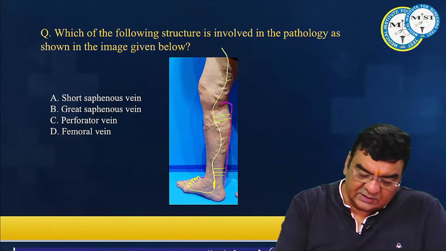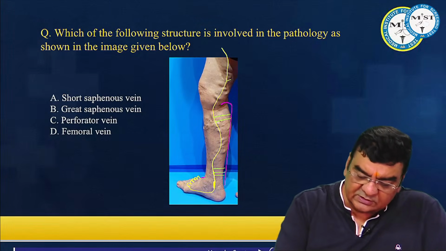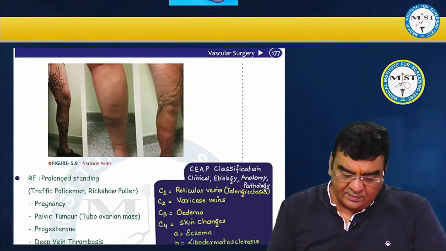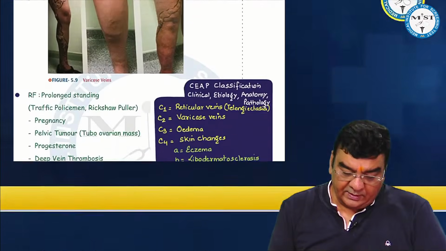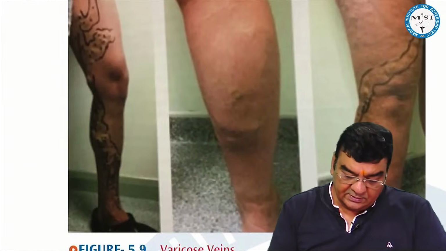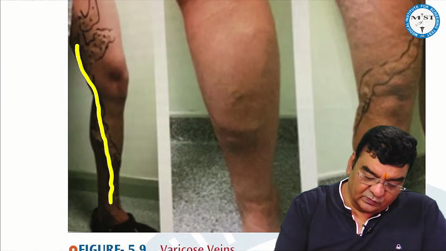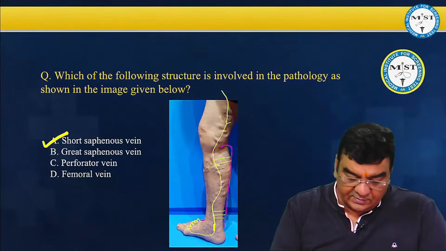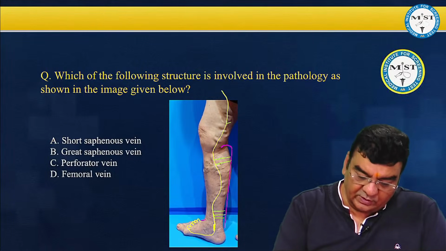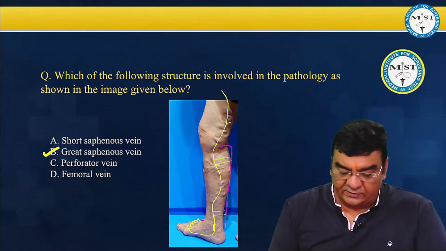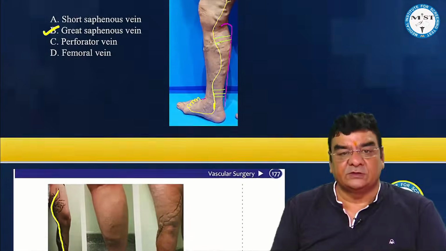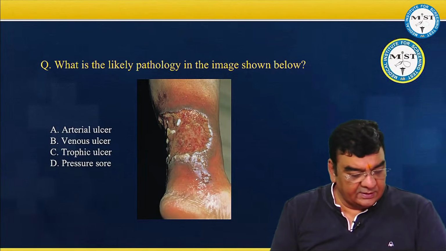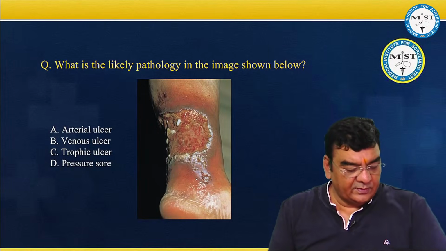So on the medial side, this is the short saphenous vein. Right. This is the short saphenous vein. Oh, sorry, this is the long saphenous vein. Sorry. So here the answer is the great saphenous vein or the long saphenous vein on the medial side. Short saphenous vein is on the lateral side. Right.